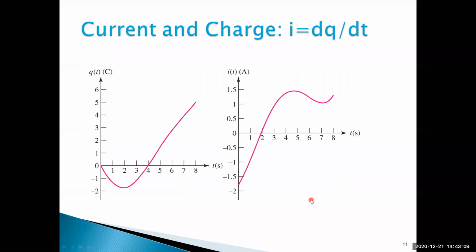So this is the charge and current graphs. Charge may be negative or positive, and current may be negative or positive. This is the concept we have to understand from the graphs. The relation between current and charge is I is equal to dq by dt. That means the change of charge with respect to time is called current.